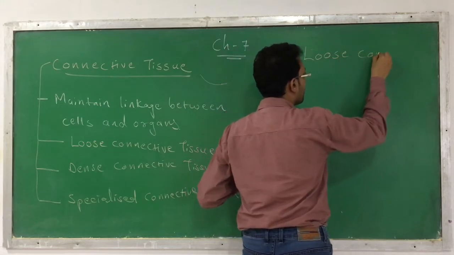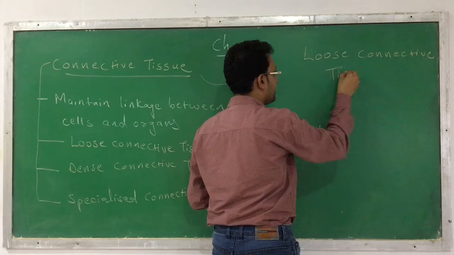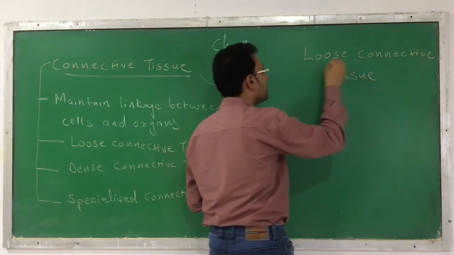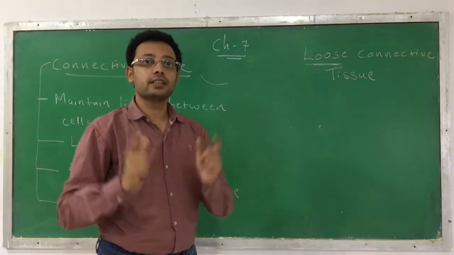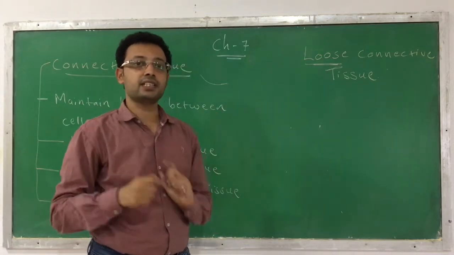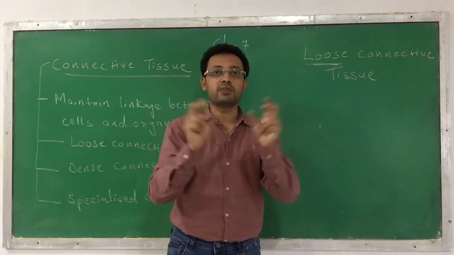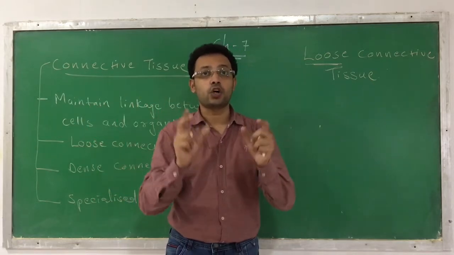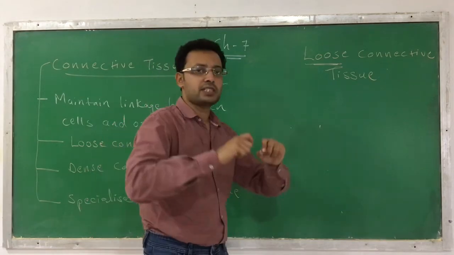Loose connective tissue. Here the name itself suggests loose connective tissue. Here the cells and the fibers are arranged loosely. They contain the cells, they contain the fibers, and they are arranged loosely. This means there is too much gap between the cells and the fibers, which is occupied by the ground substance and the matrix. So they are present scattered.